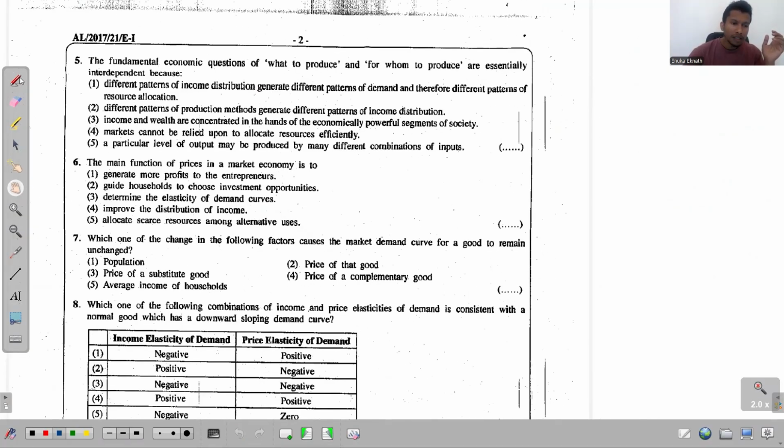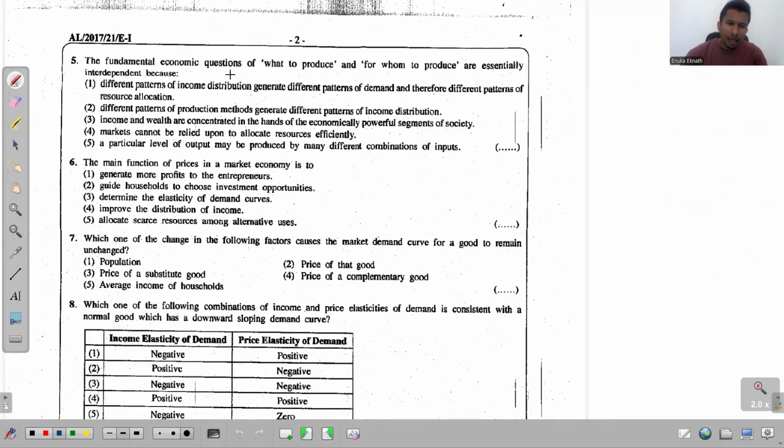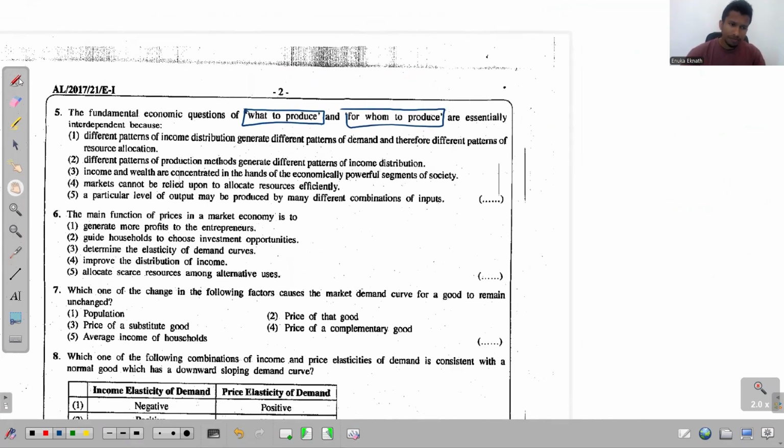In question 5, it says the fundamental economic questions of what to produce and for whom to produce are essentially interdependent because, okay, so we just need to select the reason for this. Now, the statement says that these two basic economic problems are interconnected.